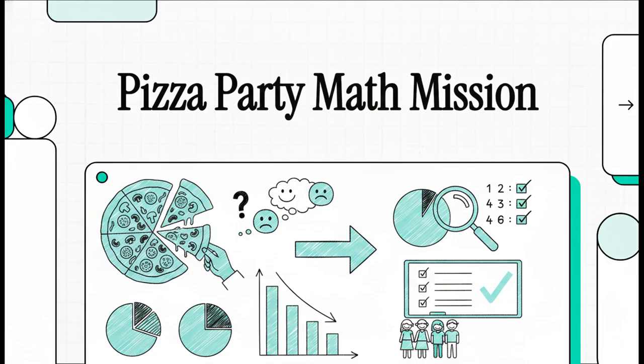Well, today we're unpacking a really incredible third-grade lesson plan called the Pizza Party. It's essentially a 3-day mini-mission where the students become the actual party planning crew. They have to make real decisions with real numbers, and most importantly, they learn to let the data, rather than their own assumptions, make the call.